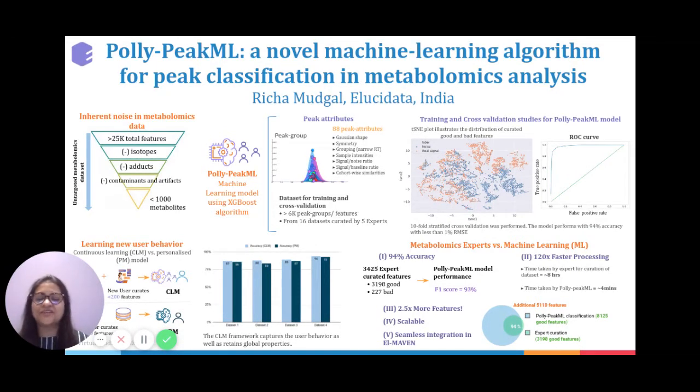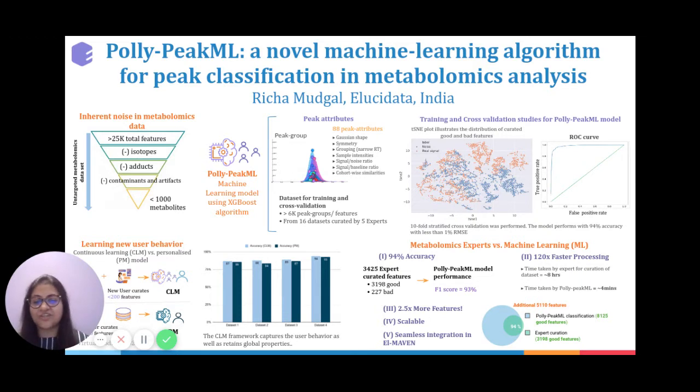In the next few minutes, I would like to talk to you about a machine learning approach called PeakML that helps in the classification of detected peak groups in metabolomics data analysis. So recent technological advances in mass spectrometry have significantly improved our capacity to obtain more and more data from each biological sample. This has also led researchers to push the envelope and perform untargeted analysis and generate new hypotheses.